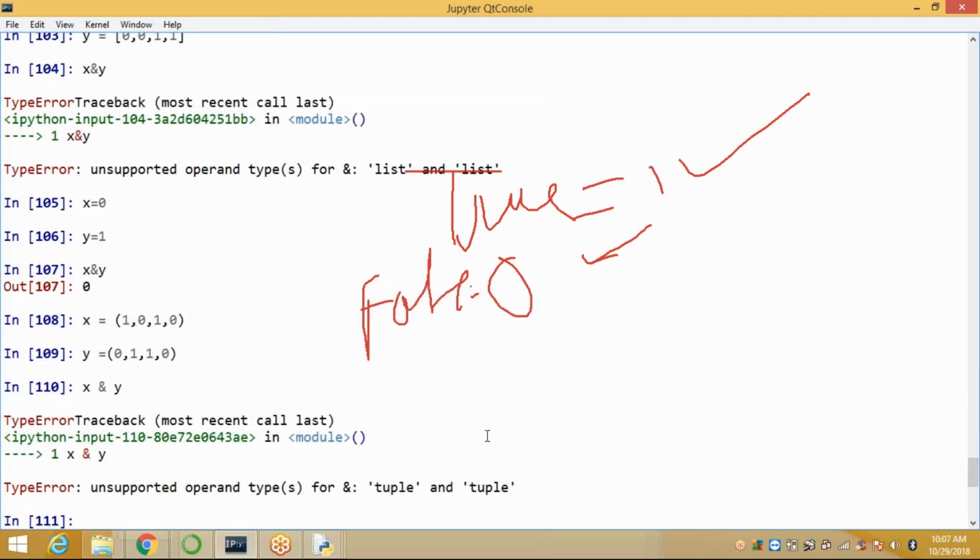You can take only single values here. You cannot take tuples, lists, dictionaries, sets like that.